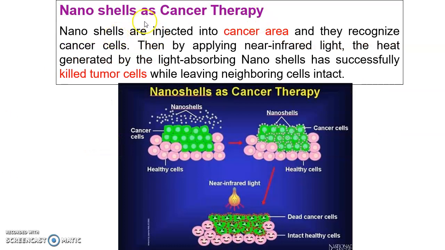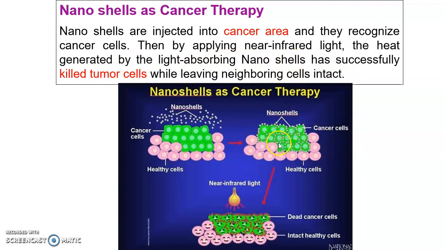So, nanoshells as cancer therapy. First of all, they are injected into the cancer area. The nanoshells are injected onto a cancer cell, and they recognize the cancer cells first. Then by applying near infrared light, heat is generated by the light absorbing nanoshells.